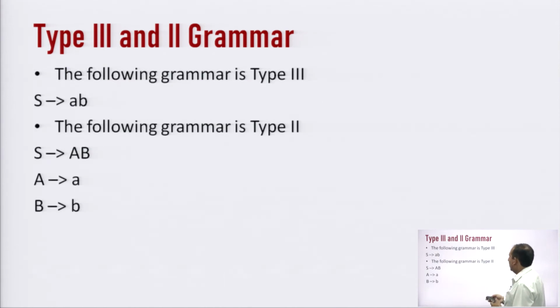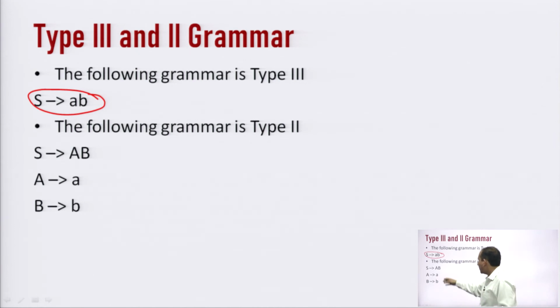Now, in this slide we have two examples. The first example is of type 3 grammar, in which we have one production which says that S can be converted into A B. This is of type 3. The second example is of type 2 grammar, in which we have three productions. Production number 1 says that S can be converted into A B.